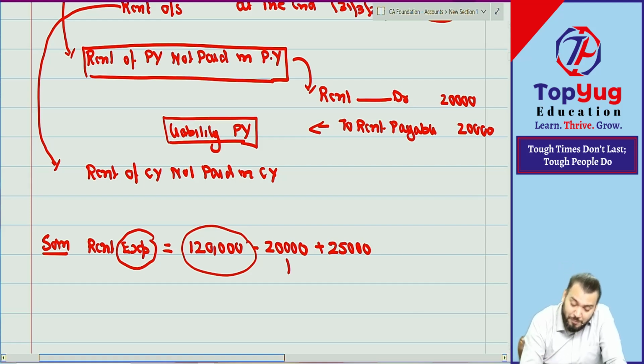Don't think about payment; when I say rent expense, it is irrespective of payment. This 20,000 will be paid in current year but is not an expense of it. This 25,000 will be paid later, but it is an expense of current year.